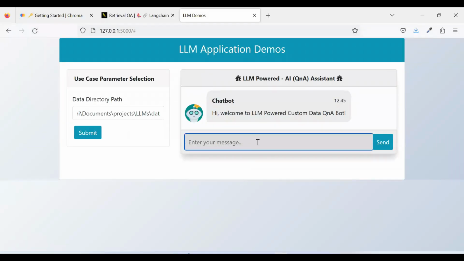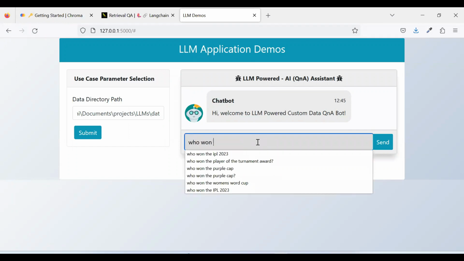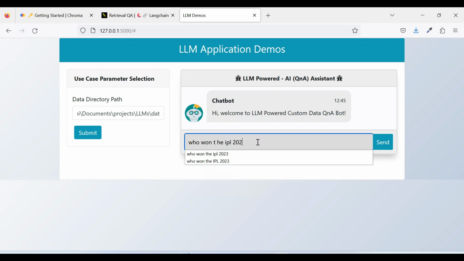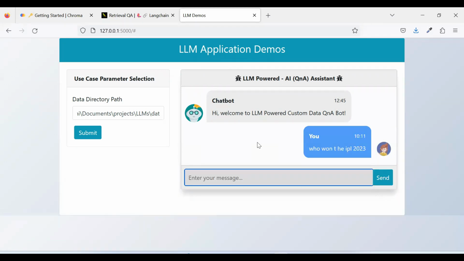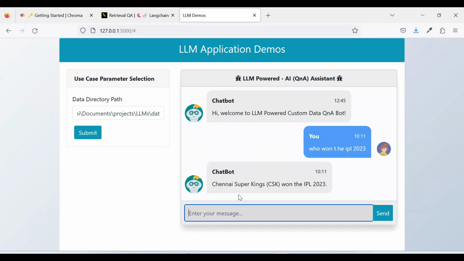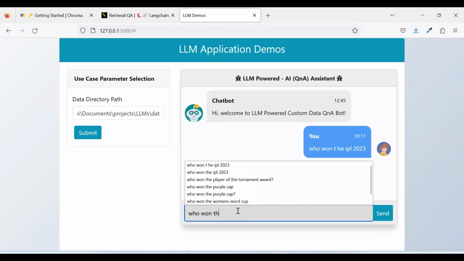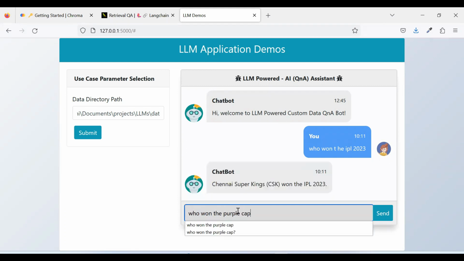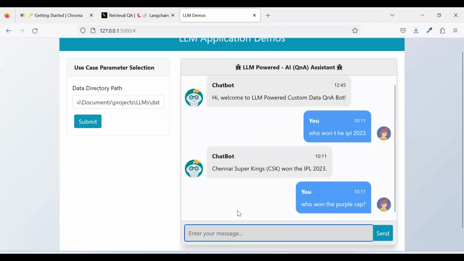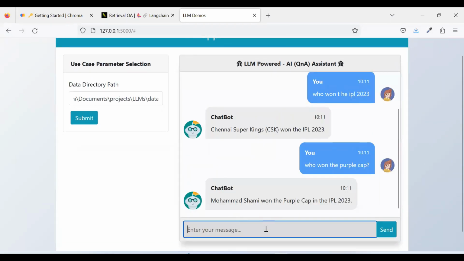Let's focus on IPL. Let me ask who won the IPL 2023, and let's see if it answers. Yeah, it answered Chennai Super Kings. Let me ask some more questions. Who won the purple cap? And yeah, Mohammad Shami won the purple cap.